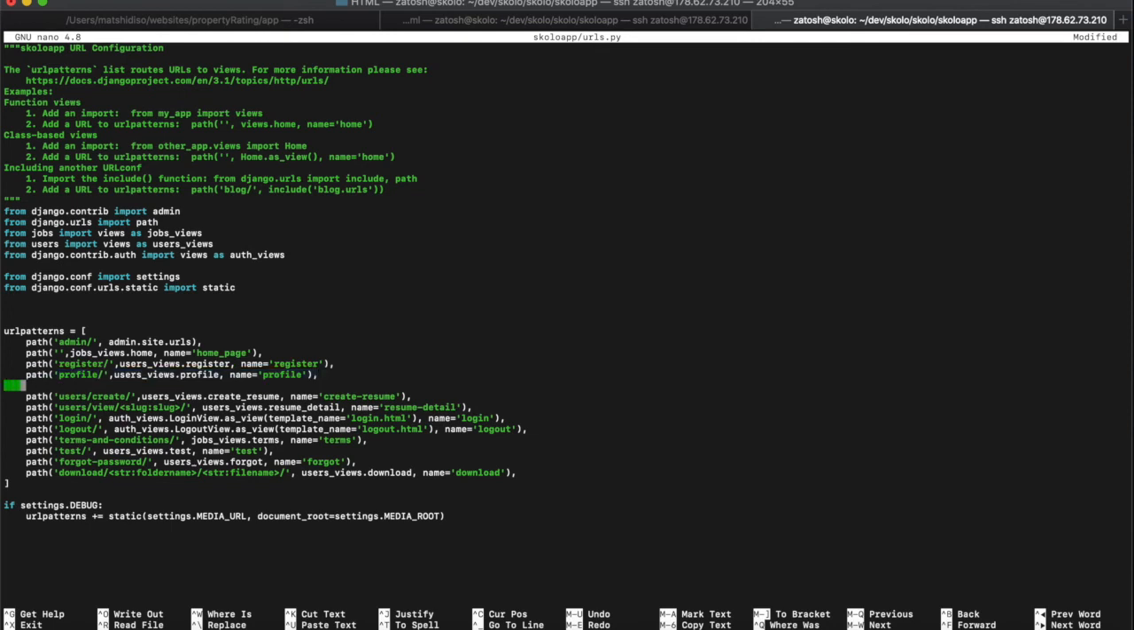Okay, 1 2 3 4, and paste it, and this new path is going to be jobs. So if someone goes to our home page and then goes to /jobs, they will get to this URL. And then this is going to be jobs views, not users views. So let's replace that users views with jobs views.